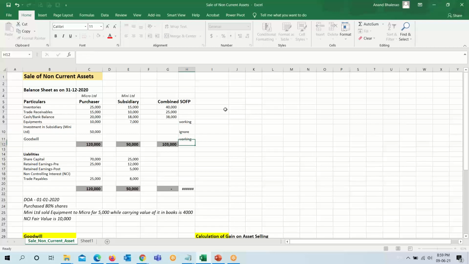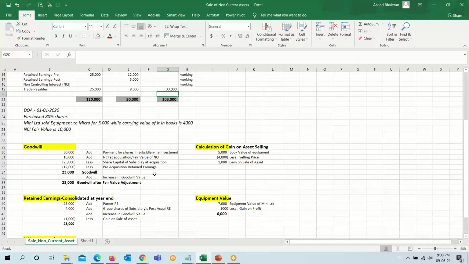Goodwill, we will be doing the working. Share capital, only the parent's share capital will appear here. Retained earning, working. Non-controlling interest also working, and trade payable we will simply add these two figures, 33,000.